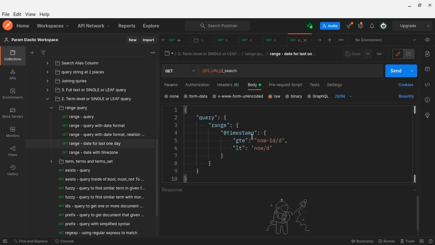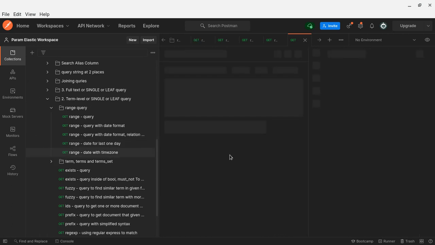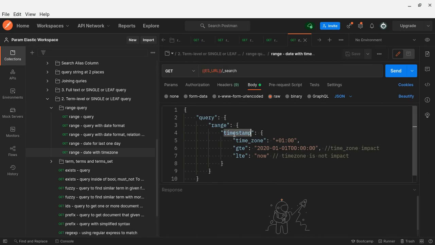The last one is date. So in range, timestamp between, whatever record has been ingested in the last one day. That is what it does. Since it is a date, it will support the time zone as well. But basically what a range means is greater than or greater than equal to, less than or less than equal to. Only four things can be placed.